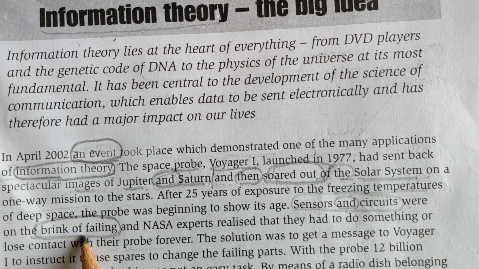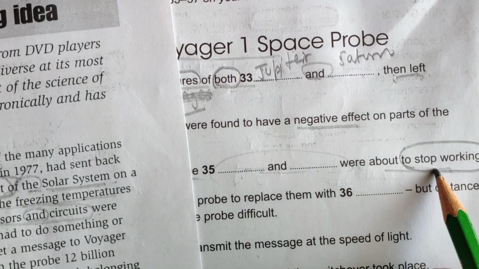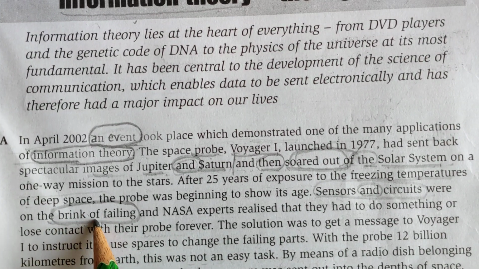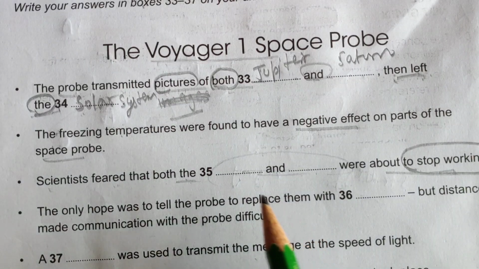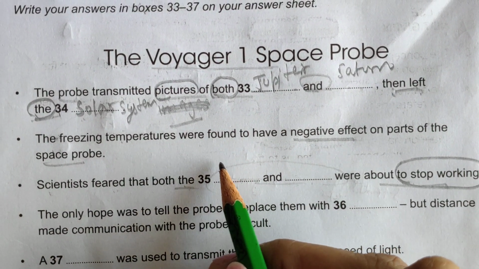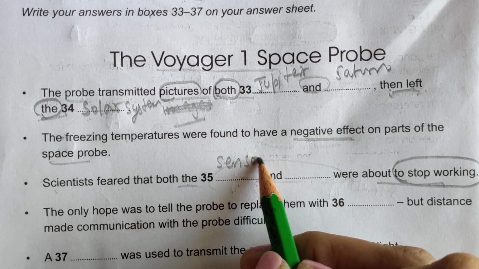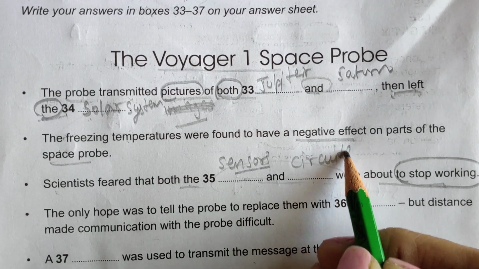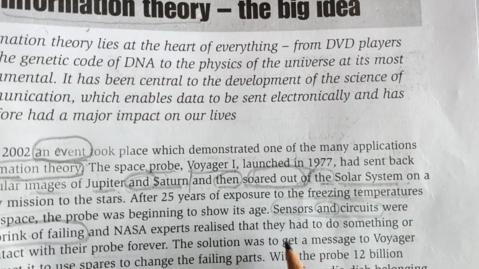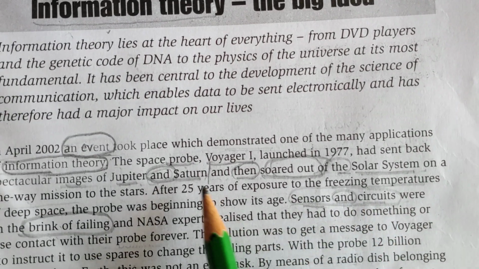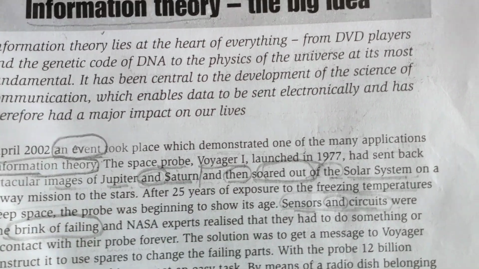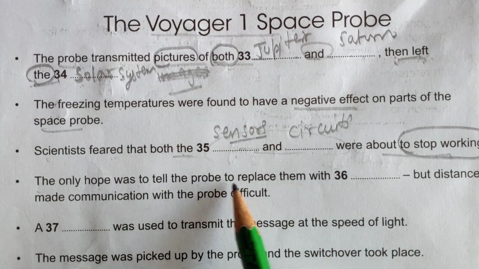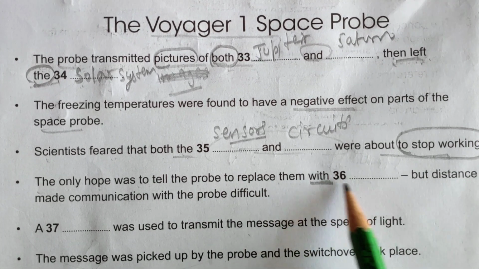On the brink of failing is what? Stop working. On the brink of failing is stop working. The writer has used the phrase stop working for brink of failing. So let's write it. Sensors and circuits. Let's match it, whether it is sensors. Yes, sensors and circuits. And here Saturn, Jupiter and Saturn were given. Okay, sensors and circuits. Okay, next is: the only hope was to tell the probe to replace them with dash,